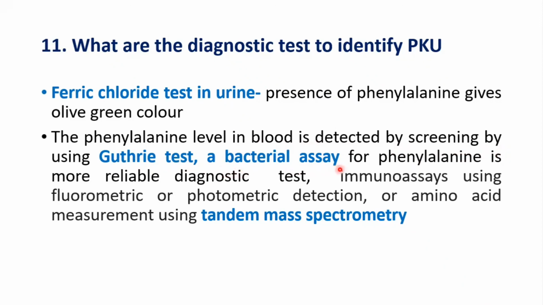This is a bacterial assay for phenylalanine and is considered to be a more reliable diagnostic test. Then phenylalanine can also be tested by immunoassays using fluorometric or photometric detection, or amino acid measurements using tandem mass spectrometry. So these are the different tests by which PKU can be identified.